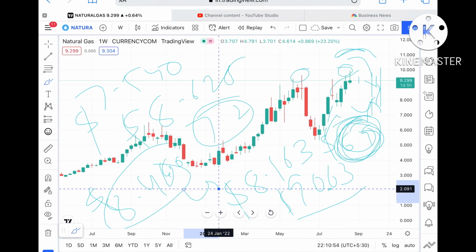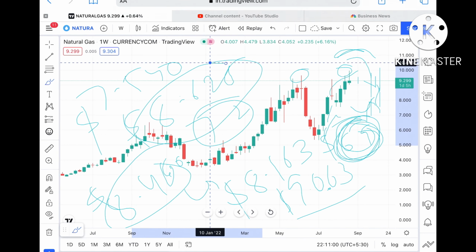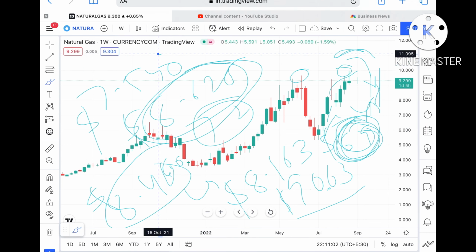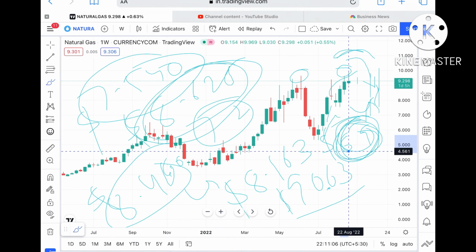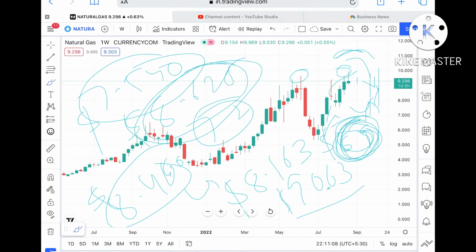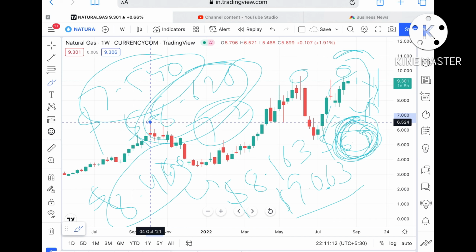I again repeat: if the price falls below a level of $8.9, then we can see a level of 8.6, from there a level of 7.5, and if that level also doesn't sustain, then we can see a level of $6.9. If 6.9 doesn't sustain, then we can see a level of 6.5, which is a strong support, so we can see a bounce back from this level.